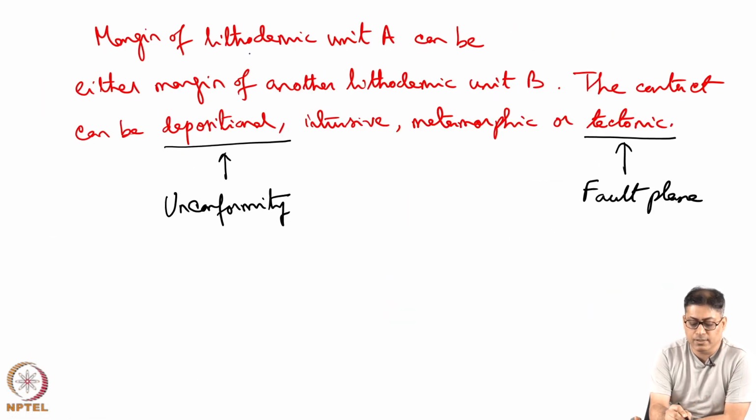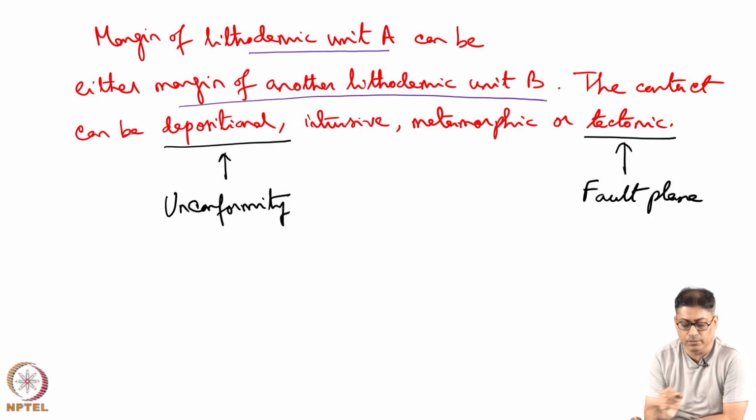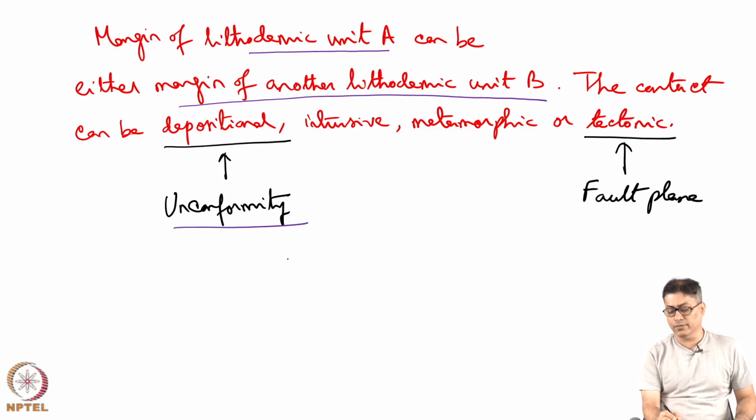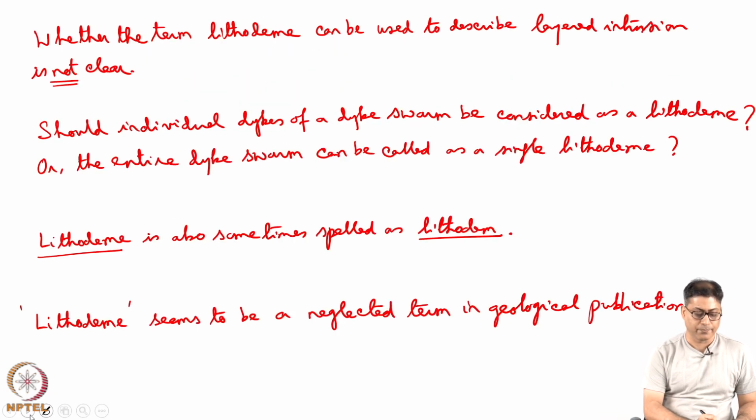Now, the margin of lithodemic unit A can be either the margin of another lithodemic unit B, or the contact can be depositional, intrusive, metamorphic or tectonic. I hope it is well understood. The depositional contact can be in terms of unconformity and the tectonic contact can be a fault plane.